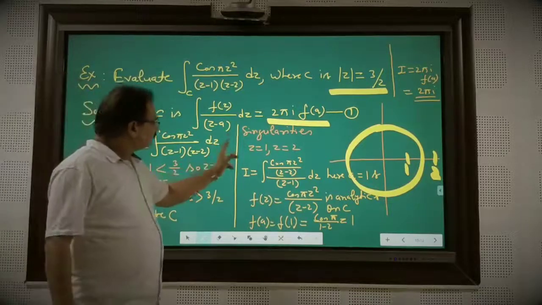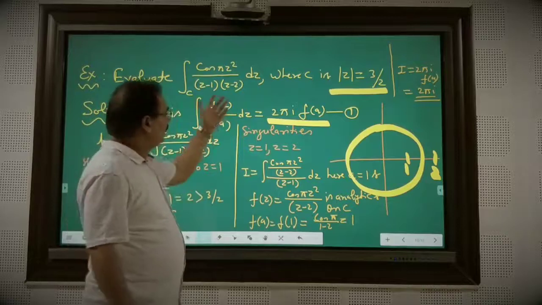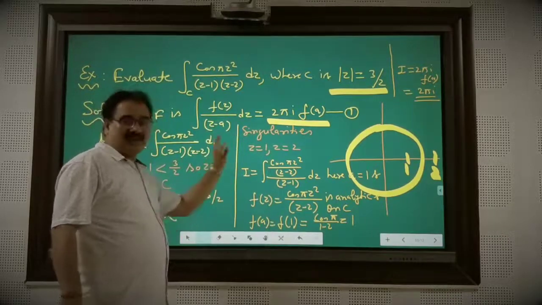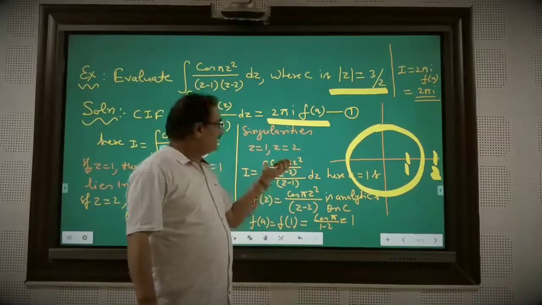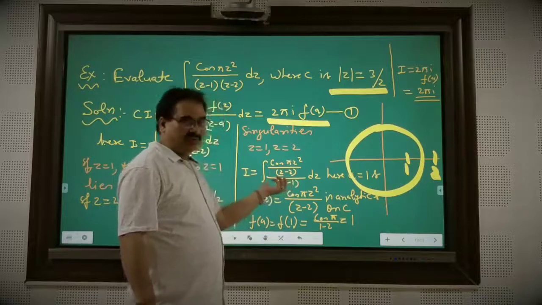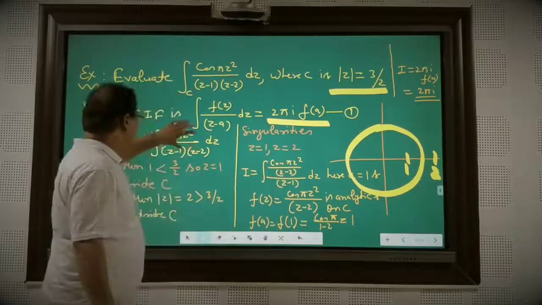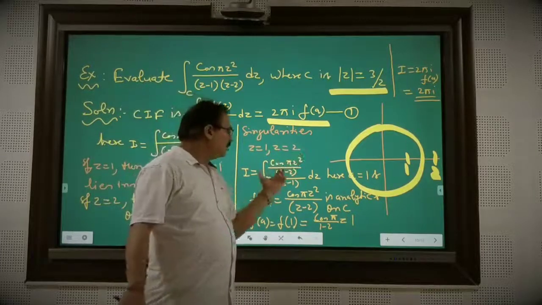So the singularities are z = 1 and z = 2. Then you may rewrite f(z). The f(z) you have is cos(πz²) divided by (z minus 2), divided by (z minus 1). This is only a mathematical arrangement, and of course you got f(z).